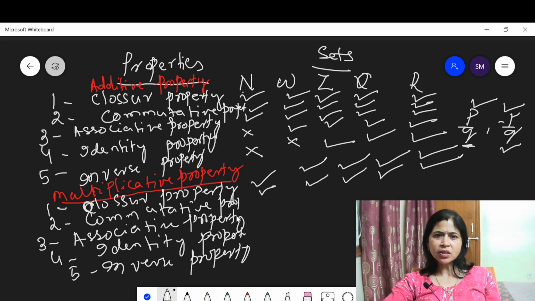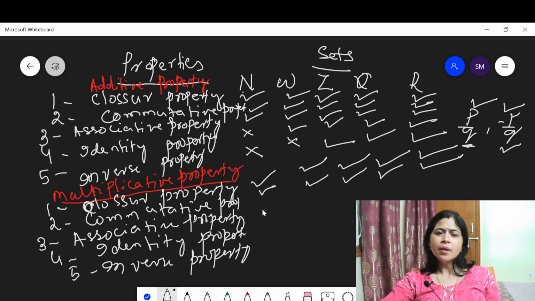Now let us discuss the associative property of multiplication. Yes, the set of natural numbers satisfies the associative property, because 2 into 3 into 5 is equal to 2 into 3 into 5 regardless of grouping.